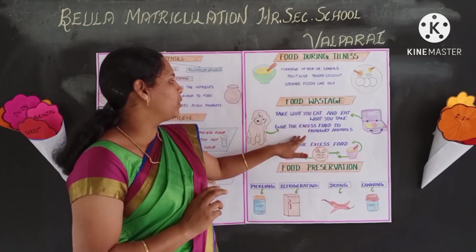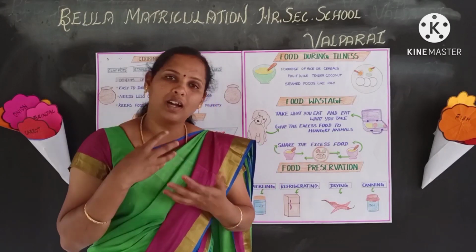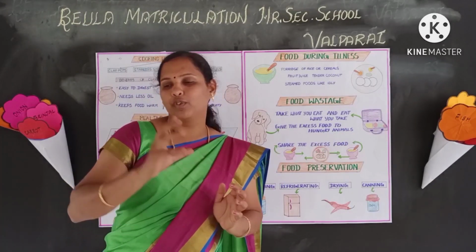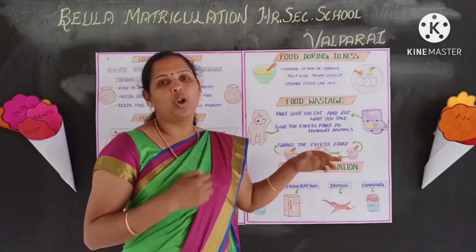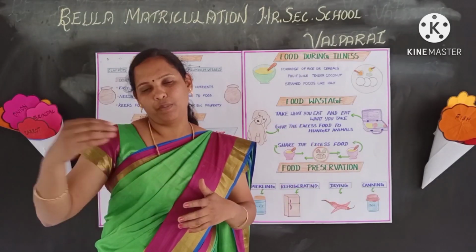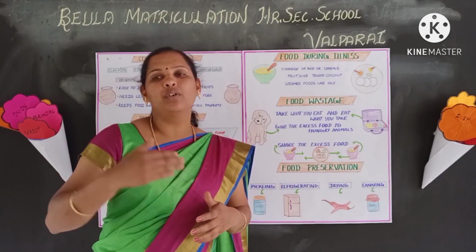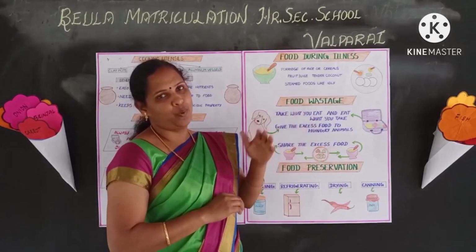Okay, second one is give the excess food to hungry animals. If you feel like you cannot complete the food, give it to the animals, hungry animals. Third one, share the excess food. Always excess food should be shared. You should not throw it in the dustbin. Okay, if people are hungry or animals are hungry, you have to share the food with them. These are the ways to reduce food wastage.